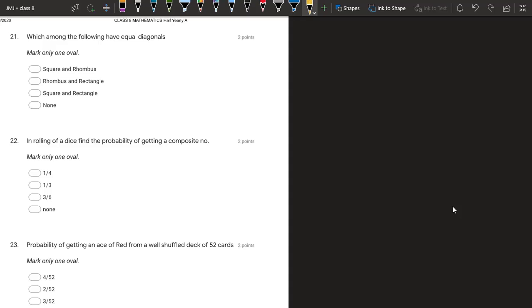21. Which among the following have equal diagonals? I have told you. In the case of rectangle and square, we have proved this also, they have equal diagonals.